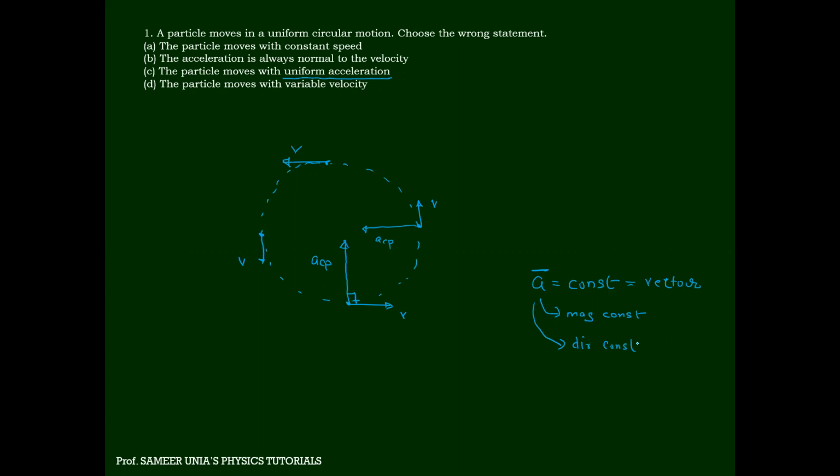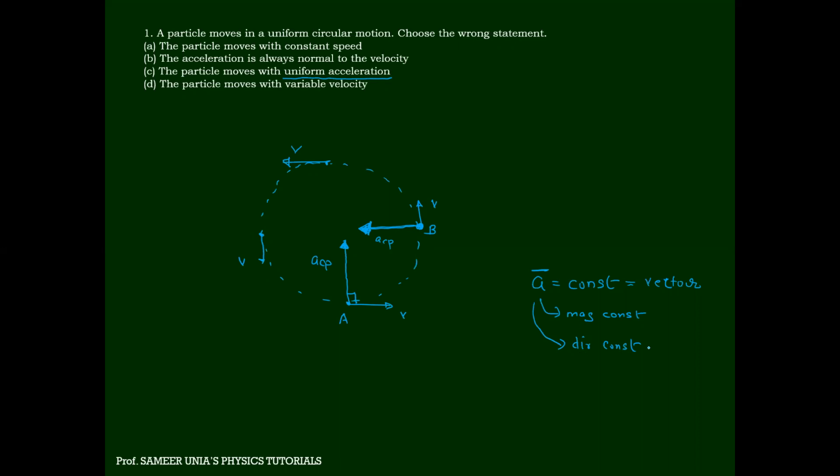Direction. But you can see over here that the direction of acceleration is continuously changing. When it was here, it is this way. This is the direction of acceleration. When it is at B, the direction of acceleration is changing. Obviously, it is towards the center only, but it is changing. So can I say direction is constant?